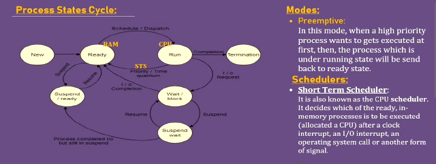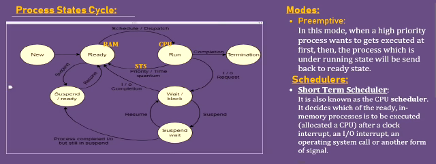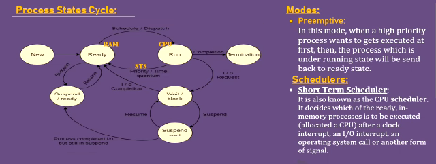Here, the second case is at the running state, the CPU executing a process now. If a high priority process arrives, the mode used here is preemptive mode. Preemptive mode means with disturbances. I discussed non-preemptive mode without disturbances, but in preemptive mode there are disturbances.